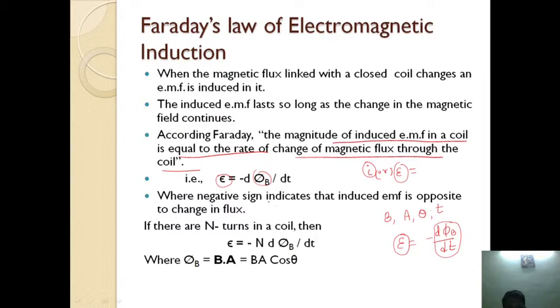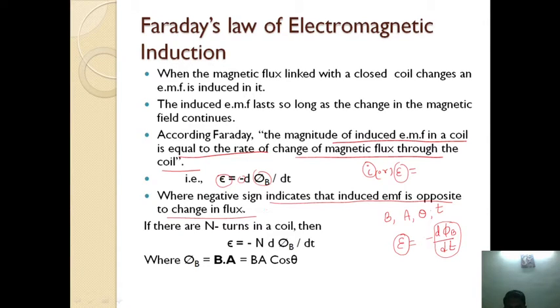The negative sign indicates that the induced EMF is opposite to the change in the flux. The direction of induced EMF will be explained in the next topic, Lenz's law, which gives the direction of the induced current. So remember, the direction of the induced EMF is opposite to the change of the flux.